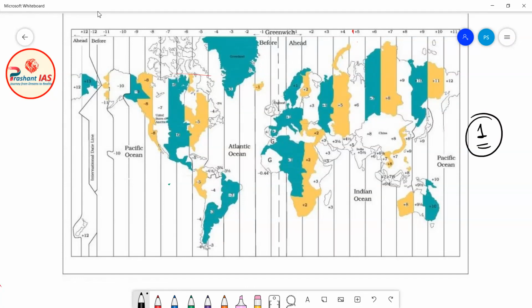The assignment is that you can see here that the international date line is actually zigzag. This is not a straight line. You need to find out why the international date line is zigzag and why it is not a straight line unlike other meridians of longitude. Others are straight, but the international date line is a zigzag line. So your homework is to find out why the international date line is zigzag.